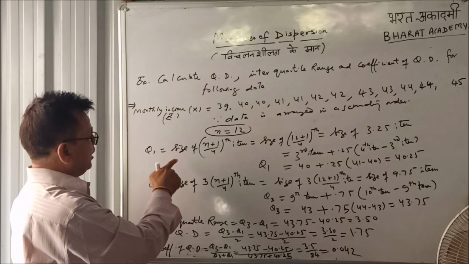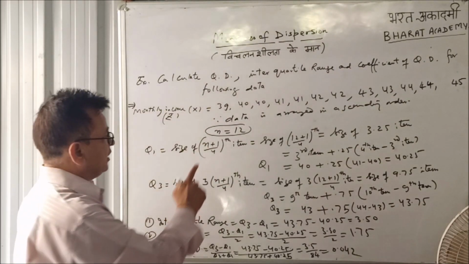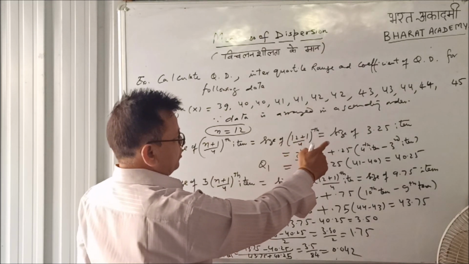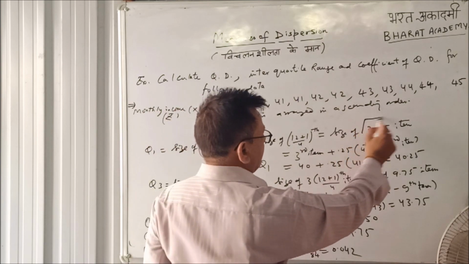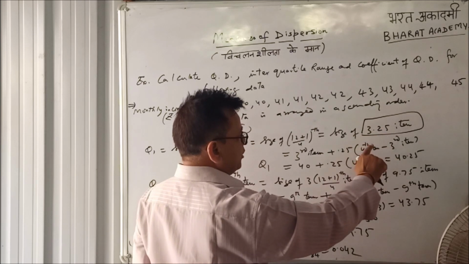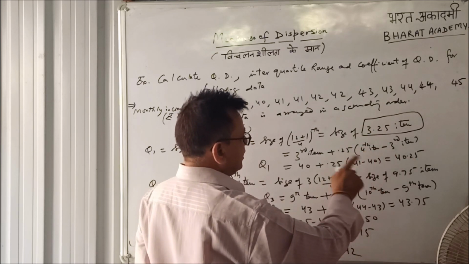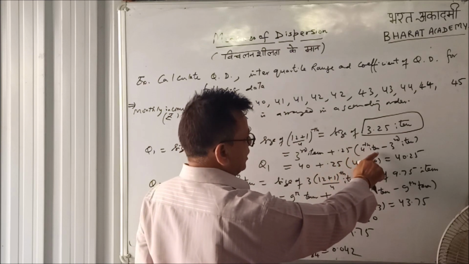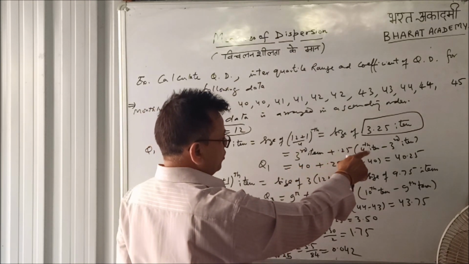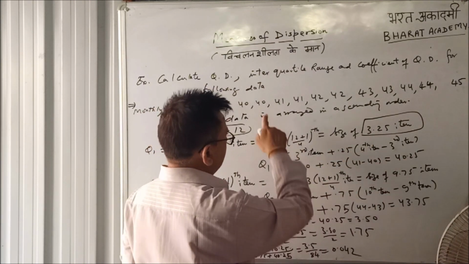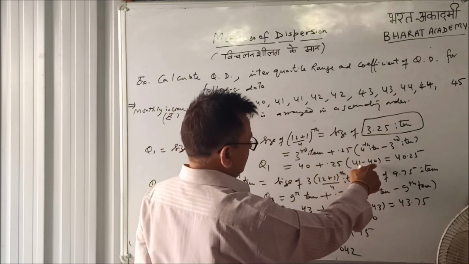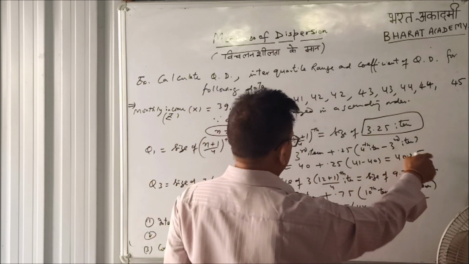For Q1 we calculate size of n plus 1 by 4th item. N is 12. Size of 12 plus 1 by 4, this is 13 by 4. So actually size of 3.25. How will we calculate this one? This is actually third term plus this 0.25 will lie between third term and the fourth term. So you will write it like this: 0.25 into fourth item minus third item. So this Q1 will be third item plus 0.25 times fourth item minus third item. Third item in ascending series is 40, fourth item is 41, and third item is again 40. This is 40.25, this is Q1.